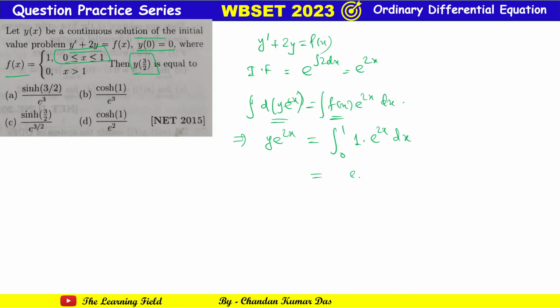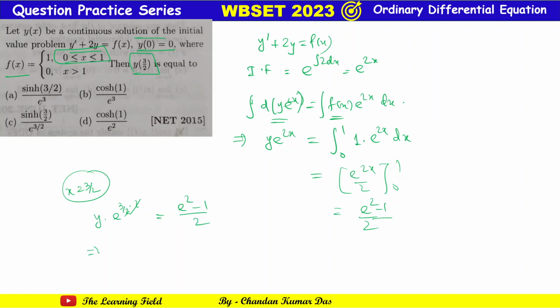So this is e to the power 2x by 2, and if we integrate, we get e to the power 2 by 2. Okay, sorry, e to the power 2 minus 1, squared minus 1, because at the point 0 it gives minus 1. Now if we put x equal to 3 by 2 on both sides, y into e to the power 2x, that is 3 by 2 into 2, gives simply e square minus 1 by 2. So y equals 1 by 2 e to the power 3 into e square minus 1.